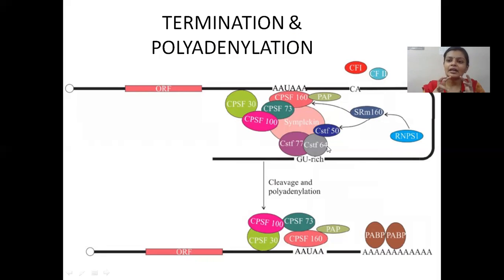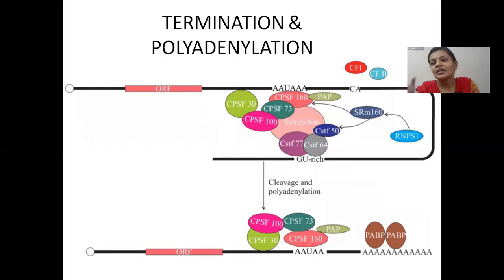So they invite the binding of these proteins, these CPSF, PAP, and CSTF, and several other proteins involved in termination of transcription. So these proteins come and bind to this nascent mRNA, and they cleave this mRNA from the growing mRNA transcript somewhere in between this AAUAAA sequence and GU-rich region.